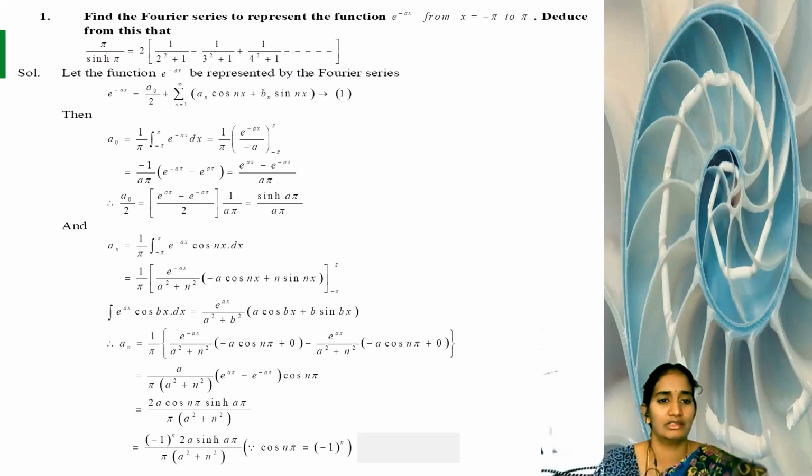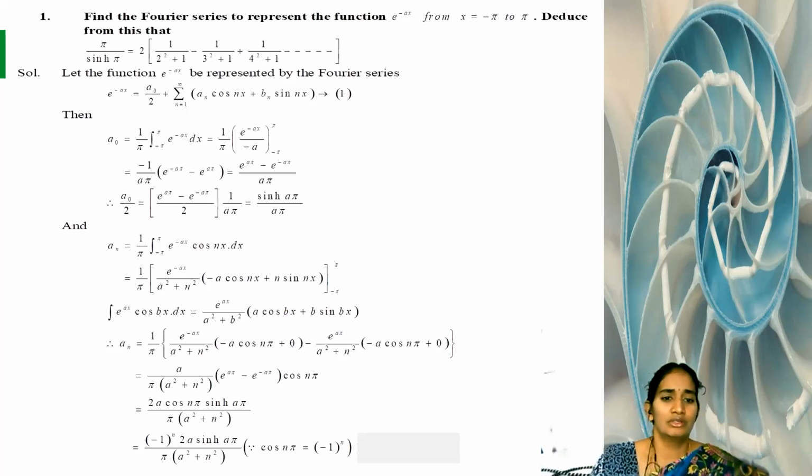Next we are finding the value of an. We know the formula for an equals 1 by π integral f of x cos nx dx. Now we are substituting the f of x value, e^(-ax), with interval minus π to π. So an equals 1 by π integral from minus π to π of e^(-ax) cos nx dx.